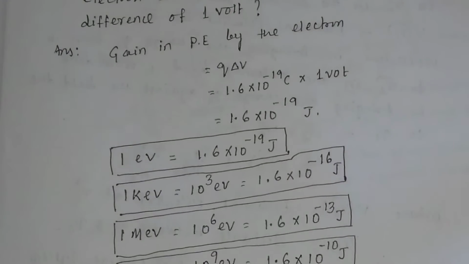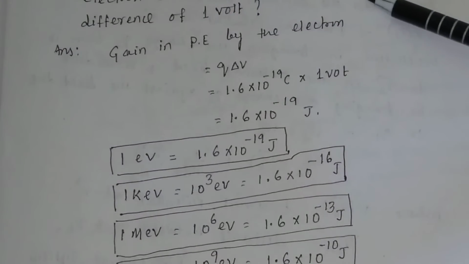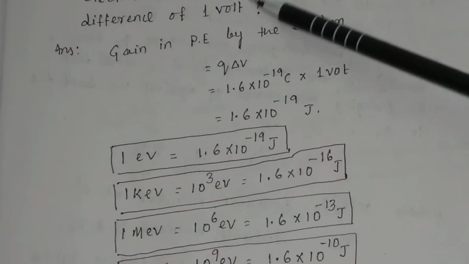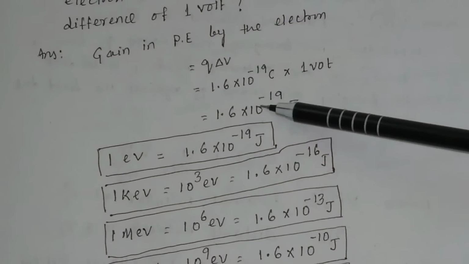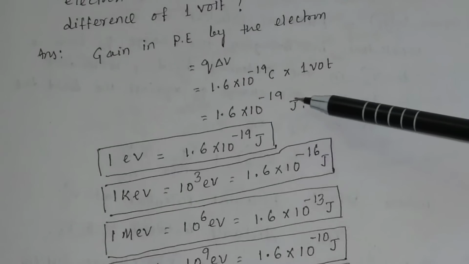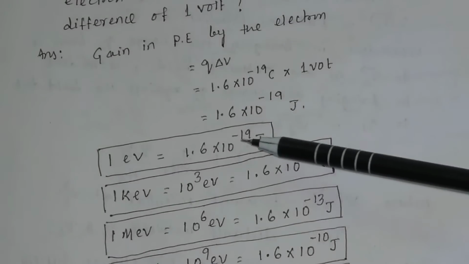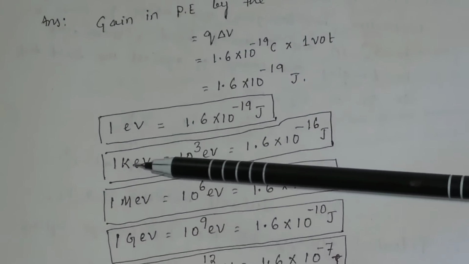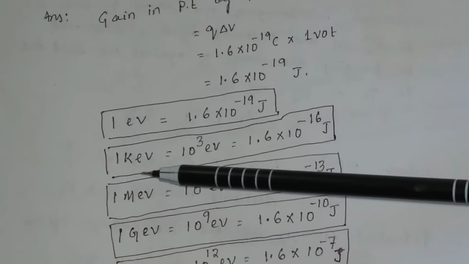So when an electron is accelerated in a potential difference of 1 volt, the potential energy gained by the electron is equal to 1.6 × 10^-19 joule, and this value is called 1 electron volt. And sometimes we use heavier